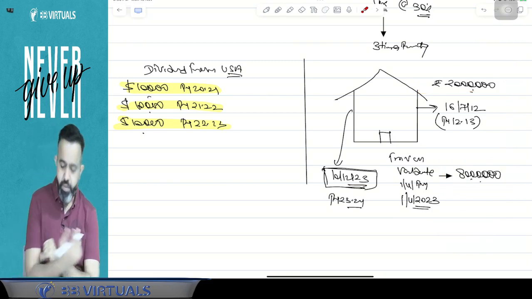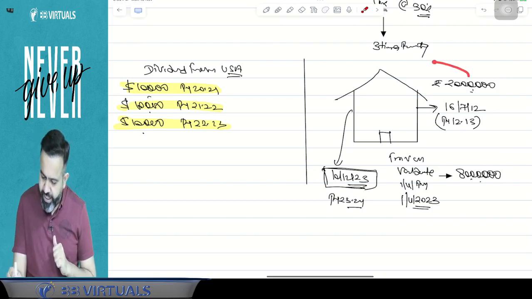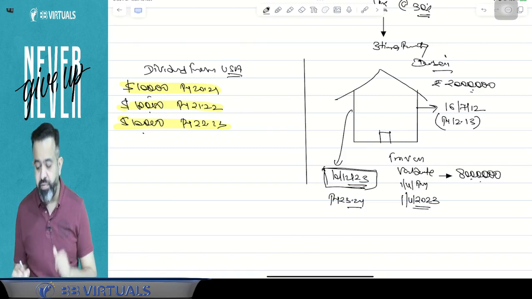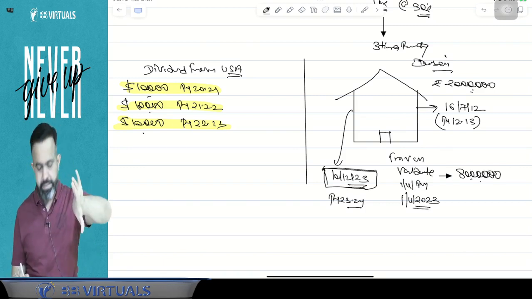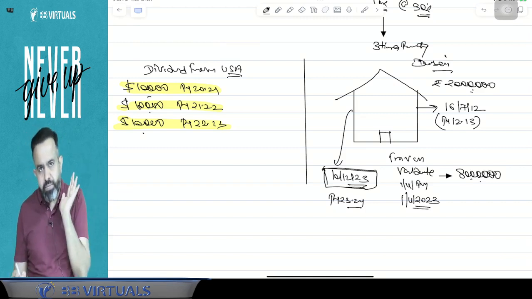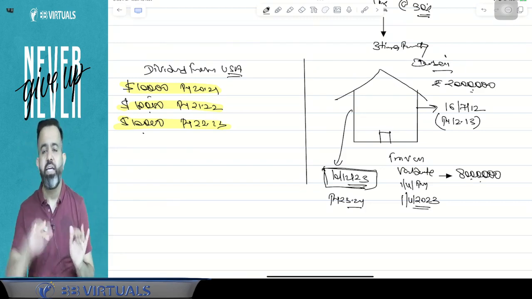Now guys, there may be a possibility. Suppose this property I have acquired in Dubai in previous year 12-13. That time I was a resident, but suppose after 4-5 years I just left India and shifted to Dubai.